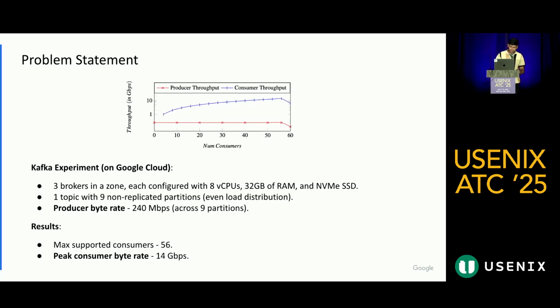We ran an experiment with Kafka on Google Cloud. We had 3 brokers in a zone, with 8 vCPUs, 32 GB RAM, and NVMe SSDs for each one of them. We had a producer byte rate of 240 Mbps, which was distributed across all the 3 brokers. The result that we observed was that a maximum of 56 consumers were supported, and the peak consumer byte rate was about 14 Gbps, after which both the producer and consumer throughput plummeted.